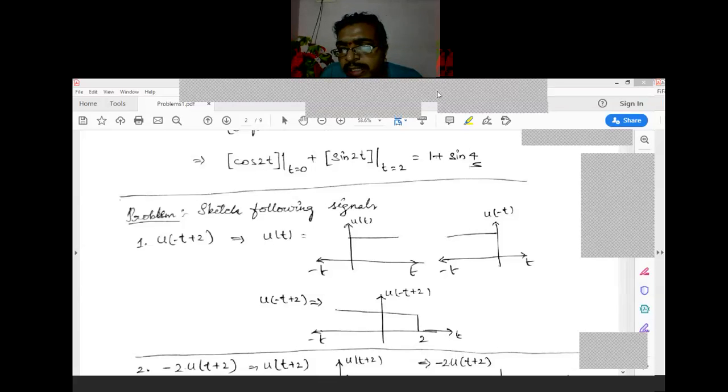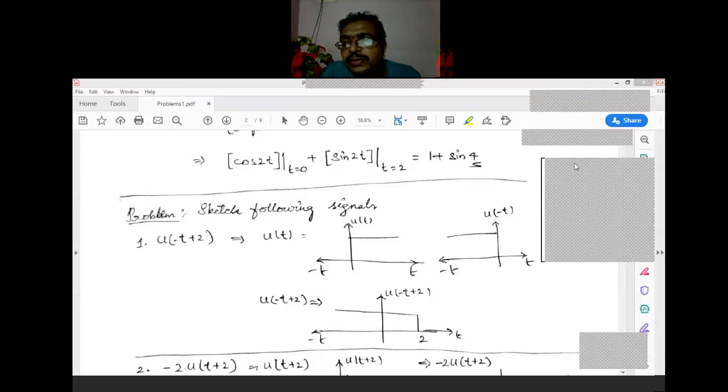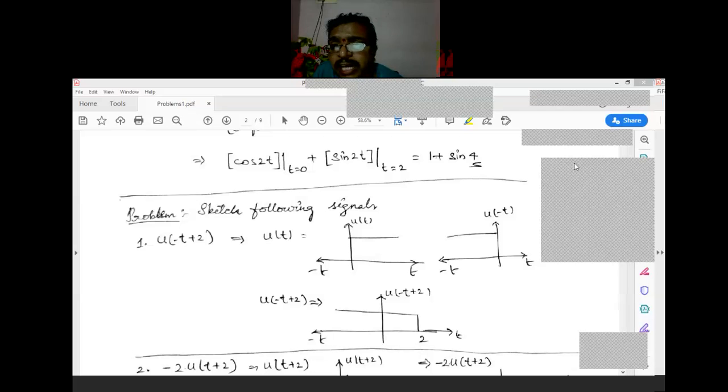I think you can do it, it is advancing the signal, t plus 2. You just represent with 0, 1, 2 like that. Introduce 0, what is the value? It is 2. Introduce 1, the value is 3. So it starts at 2 and goes to positive infinity.